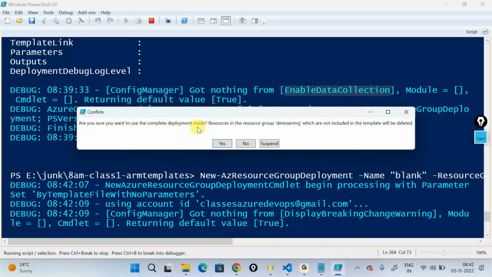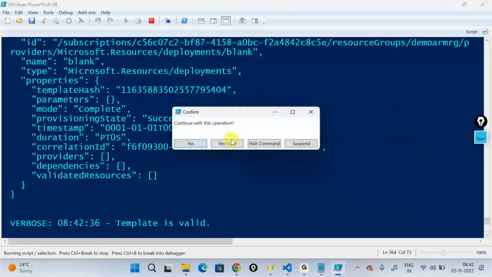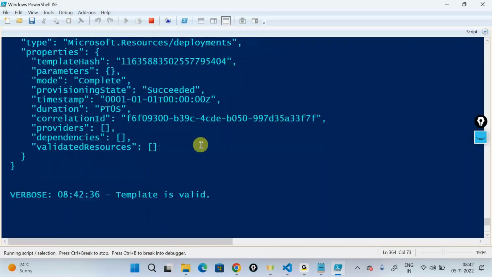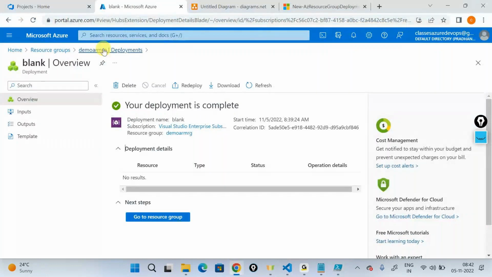Resources in the resource group called demo ARMRG, which are not included in your template, will be deleted. So whatever is not included in your template, and that is existing in the Azure portal in that particular resource group, is going to get deleted. Are you okay with that? Once you say yes, that's where it's saying, okay, fine, I'll say yes to all. That's when it's telling, okay, fine, I'll move forward with your agreement. And now it's doing a complete deployment.